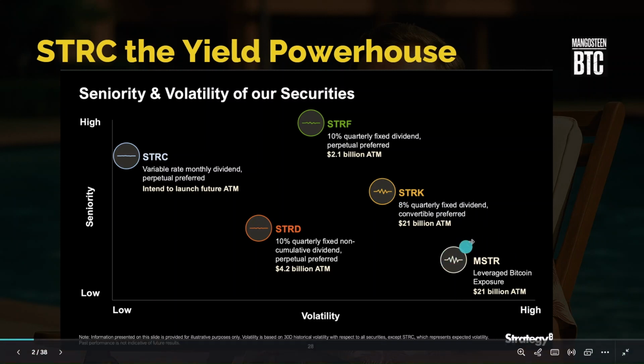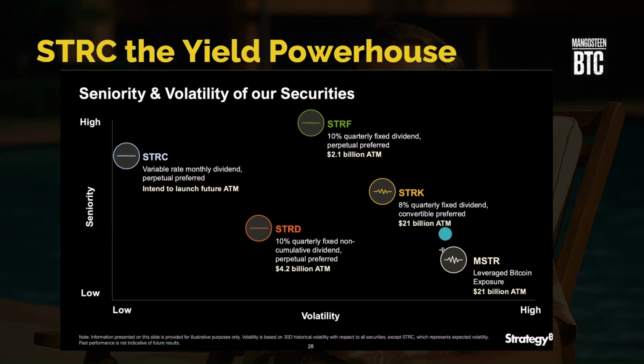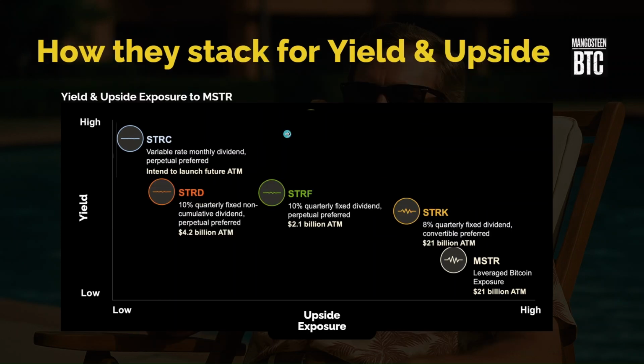But obviously there's also the penultimate MicroStrategy product that is high exposure to the upside, but also high exposure to the downside. But how can we shift between MicroStrategy and STRC and get the best of both worlds? So let's look at it from a yield and upside exposure point of view. Now we have STRC here with very, very high yield, 11.5%, and no exposure to the upside of MicroStrategy, right? That's kind of a problem if we want to have a bit of both.